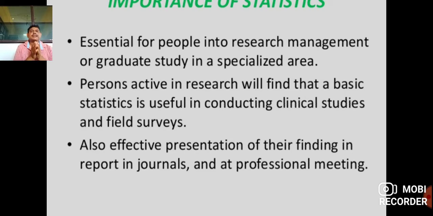A person active in research will find basic statistics useful in clinical studies and field surveys, such as population studies, observing various types of plants and yields in the field, and analysis. For a common example, this month there was very heavy rain in Nandgaon, while in Nashik district, Trimbakeshwar is a high rainfall region.